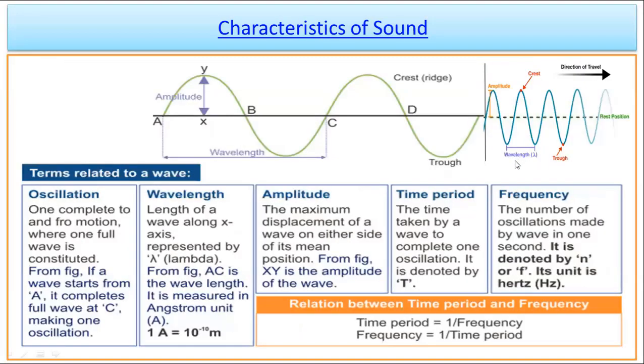Let's see and understand. But before we go to those characteristics of sound, here are the components which you need to understand for classifying the characteristics of sound. I hope you remember, as we had discussed earlier in this class, what is frequency, what is time period, what is amplitude, what is wave, and oscillation. Oscillation is actually the movement of the particle when the particle is carrying the energy from one end to another end and then again returns back. That is one oscillation, and due to that one oscillation we create the wave.